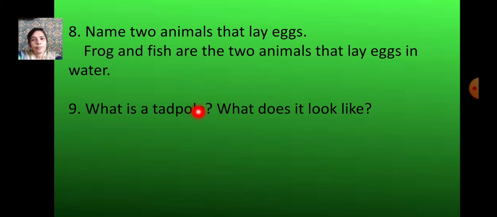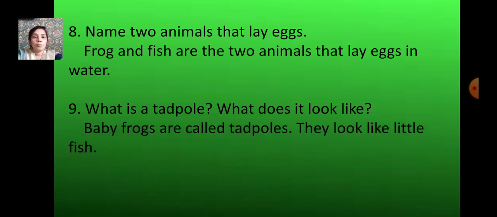Number 9, what is a tadpole? What does it look like? Baby frogs are called tadpoles. They look like little fish. So the baby frogs are called tadpoles, and how do they look? They look like fish.